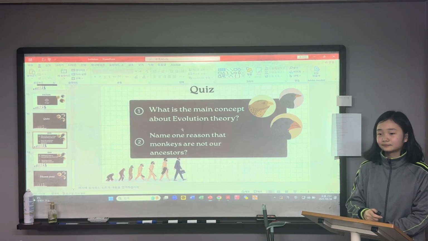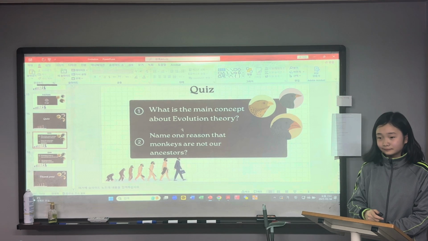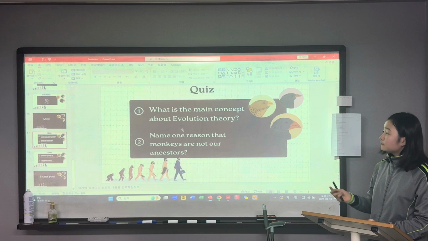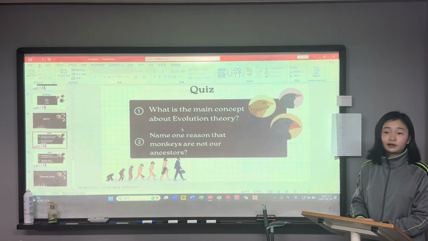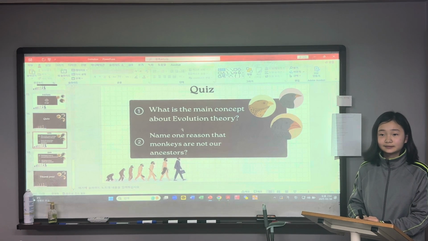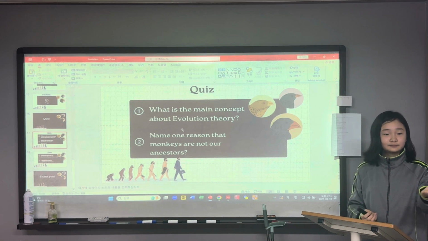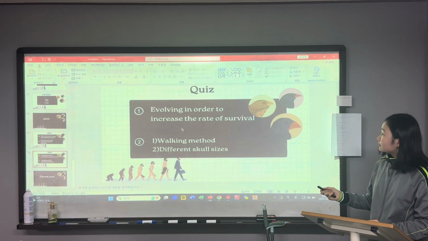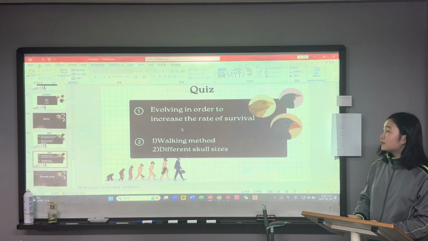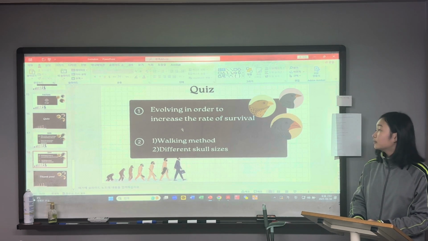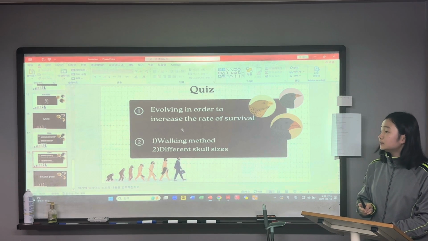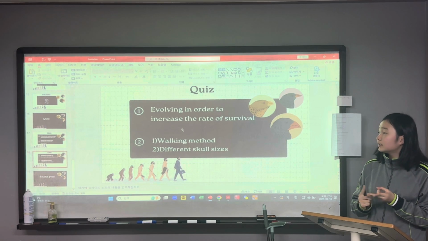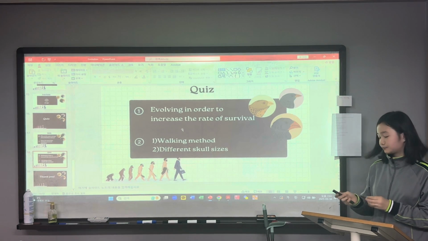That animals evolved to survive. Yes. And number 2, name one reason that monkeys are not our ancestors. The size of their skulls is different. Yes. The answers are number 1, evolving in order to increase the rate of our survival. And number 2, there are 2. Number 1 is walking method and number 2 is different skull sizes.